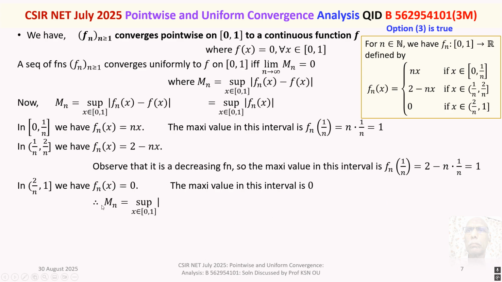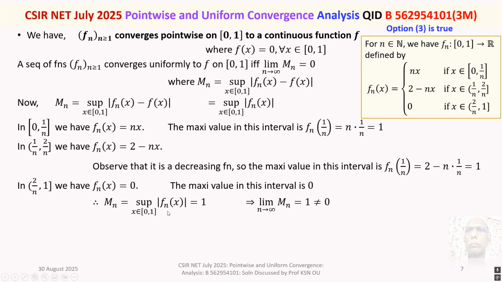Therefore, what will be Mn? Mn is to be taken as the supremum of mod fn x, x belongs to 0 to 1. So, the maximum value in the first interval is 1. In the second, it is 1. In the third, it is 0. Supremum for all x belongs to the closed interval 0 to 1 will be 1 only.